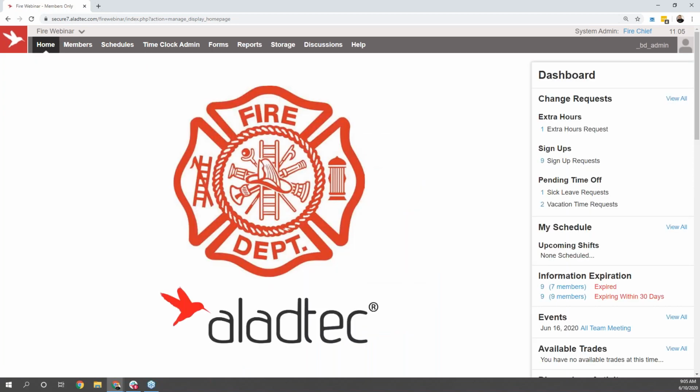That other half of the home page is that dashboard on the right-hand side, and that's going to be quite a bit different because unlike the general center section there, that bulletin board, the information in the dashboard is going to be custom to each individual's logins and permissions within your Aladtec system.